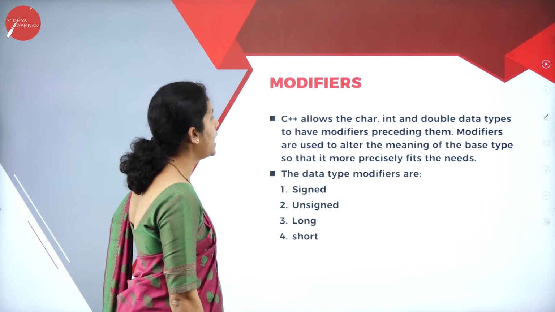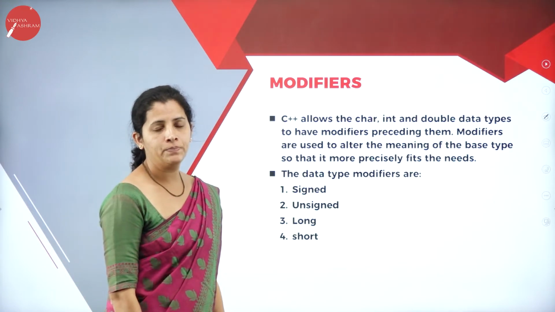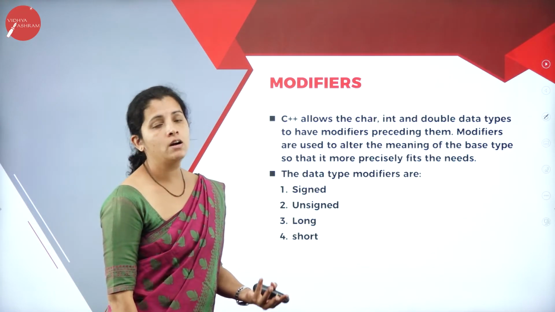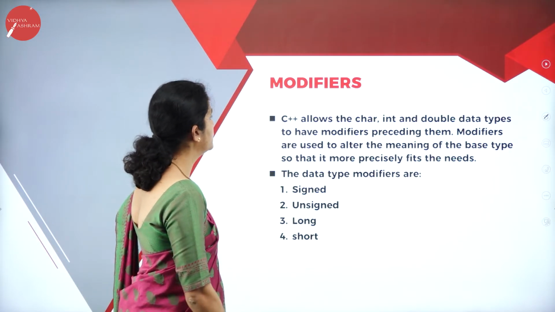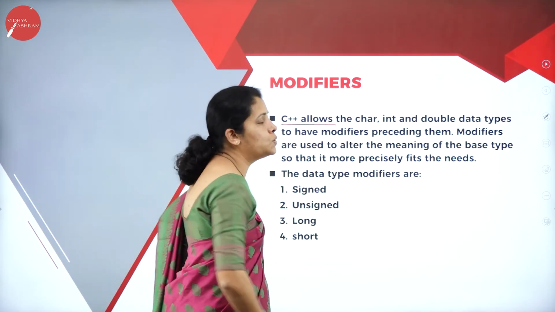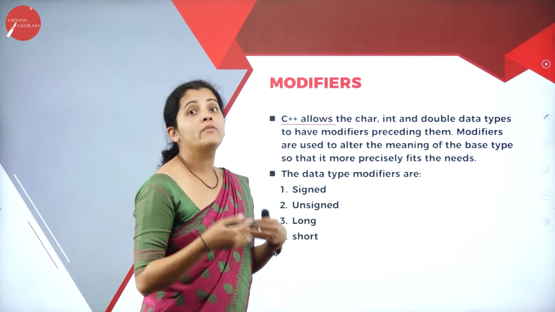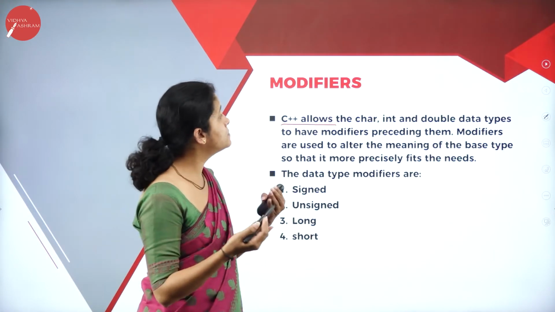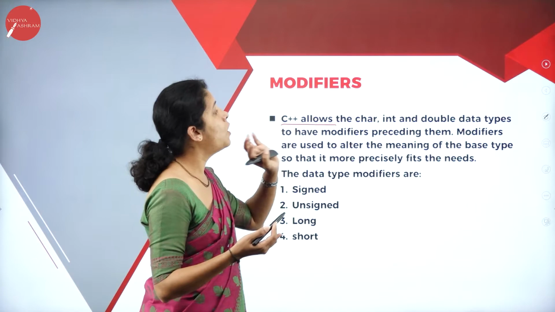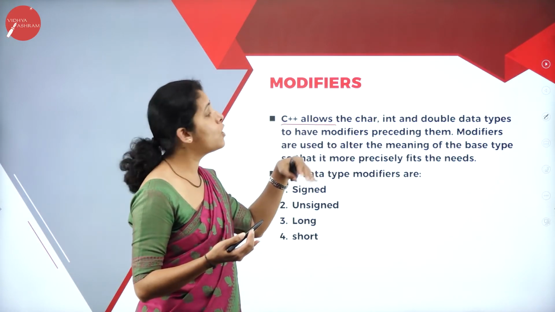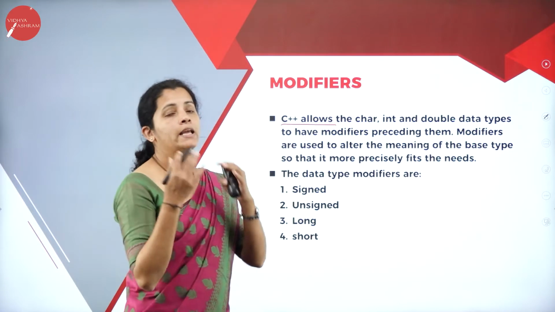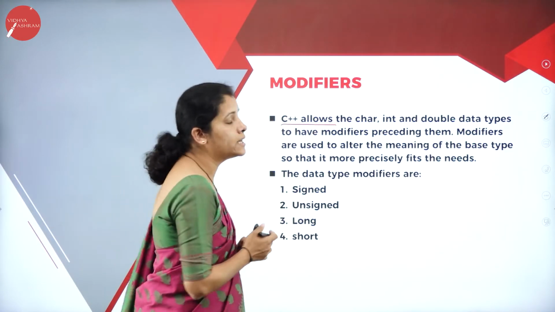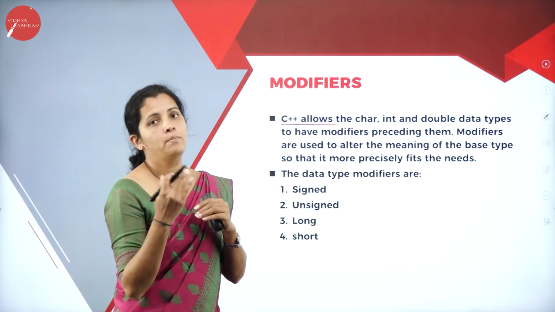Then I'm going to have the modifier. So what is a modifier and why do I require a modifier? C++ allows basic or fundamental data types like int or char or double. Then I can use these data types with a modifier.